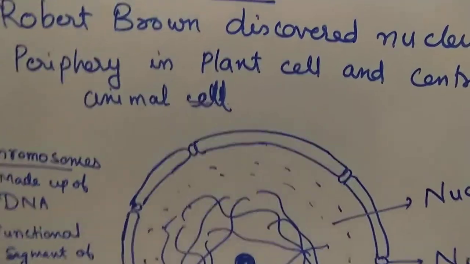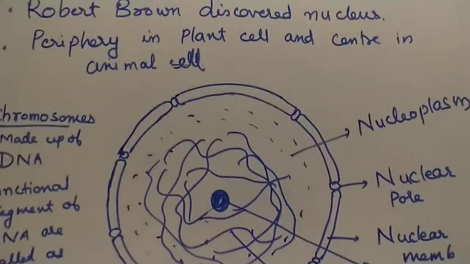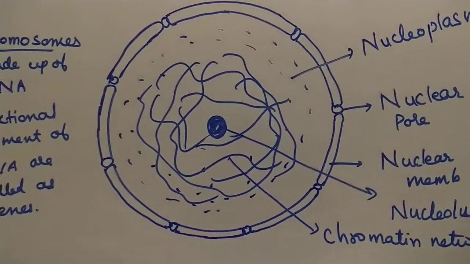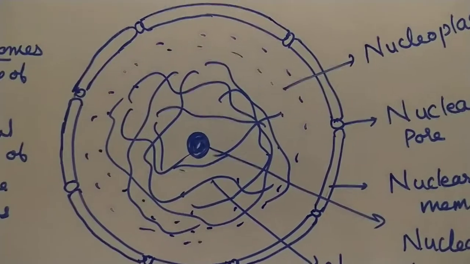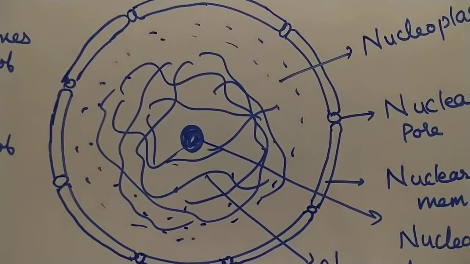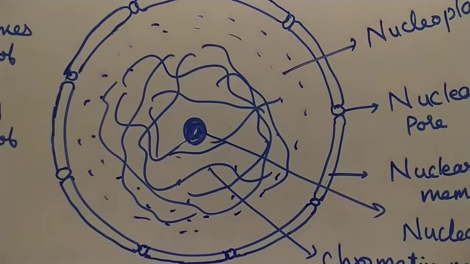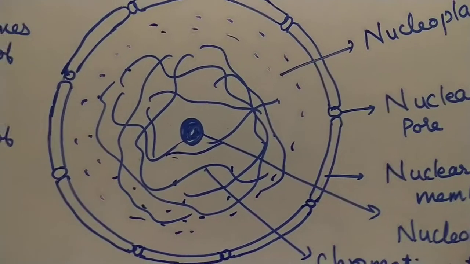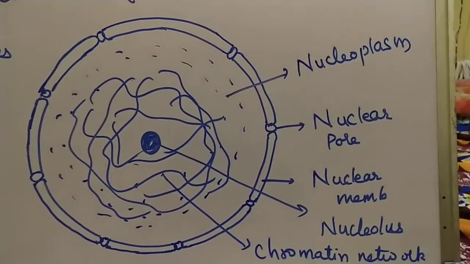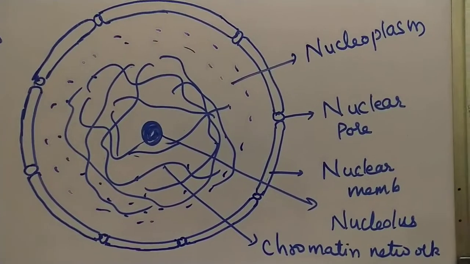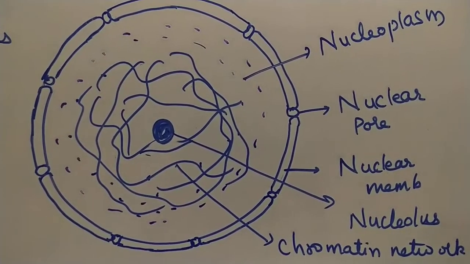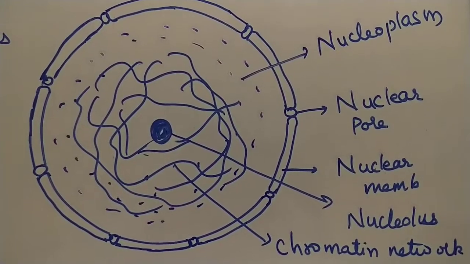Now let us understand the structure of nucleus. So the nucleus is made up of a membrane called as nuclear membrane. This nuclear membrane is double layered, and this nuclear membrane is not continuous. It is having pores in between. That pores are called as nuclear pores.